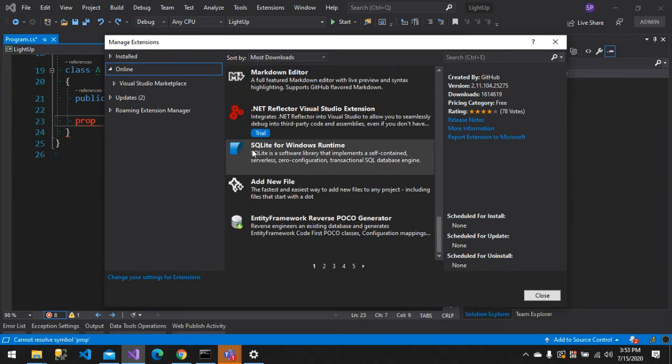I can connect with the database in Visual Studio using some extension, and I can just query it. So there are a lot of extensions available, which makes Visual Studio more powerful.